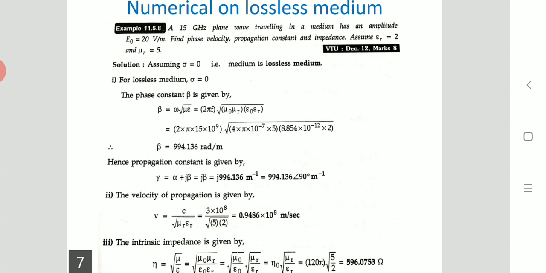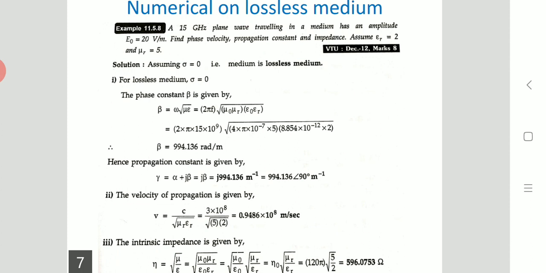So we see now the example numerical: a 15 gigahertz plane wave traveling in a medium has an amplitude E0 equal to 20 volt per meter. Find the phase velocity, propagation constant, and impedance, and assume epsilon r is equal to 2 and mu r is equal to 5.